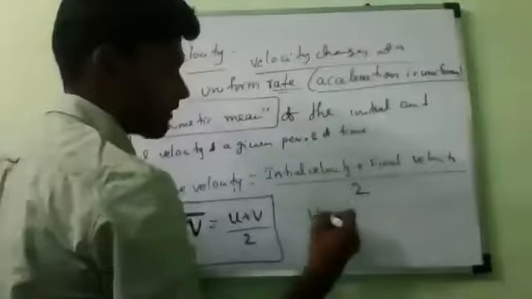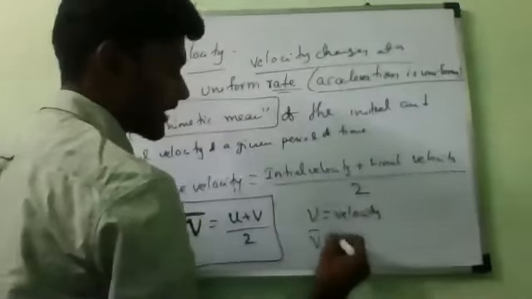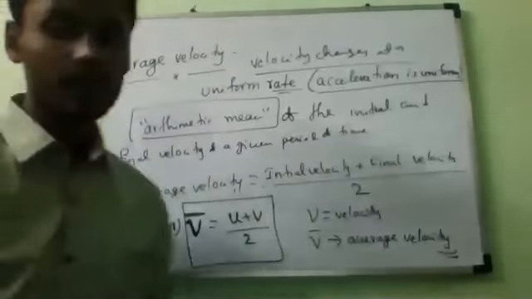No, sir. So you remember, V indicates what? V indicates velocity or final velocity. But V bar indicates what? Average velocity. That you should remember. To make the difference, we are keeping that. Okay?